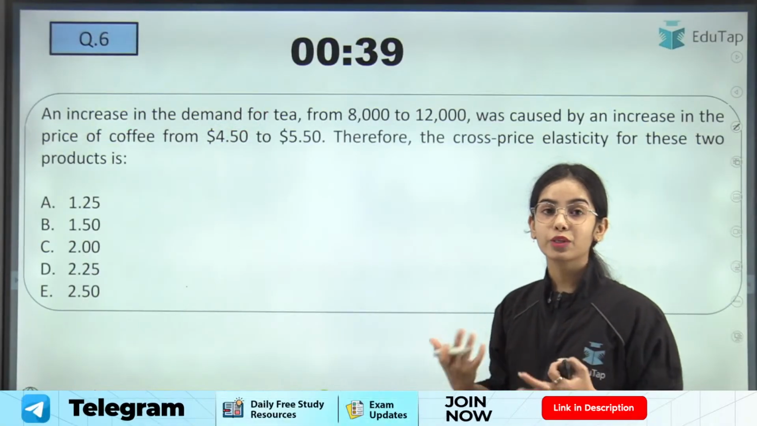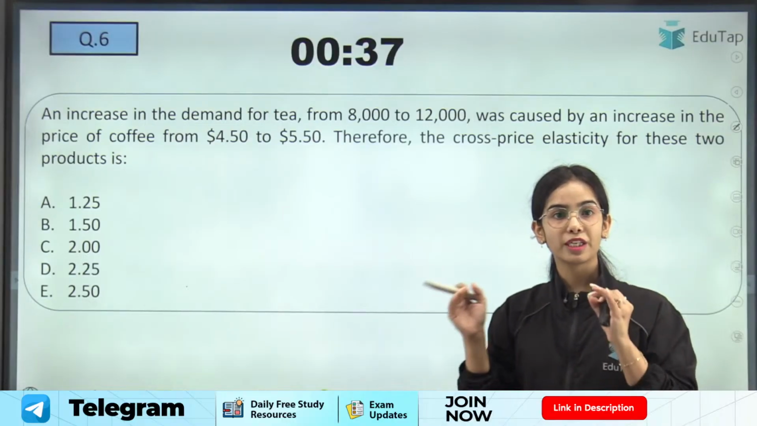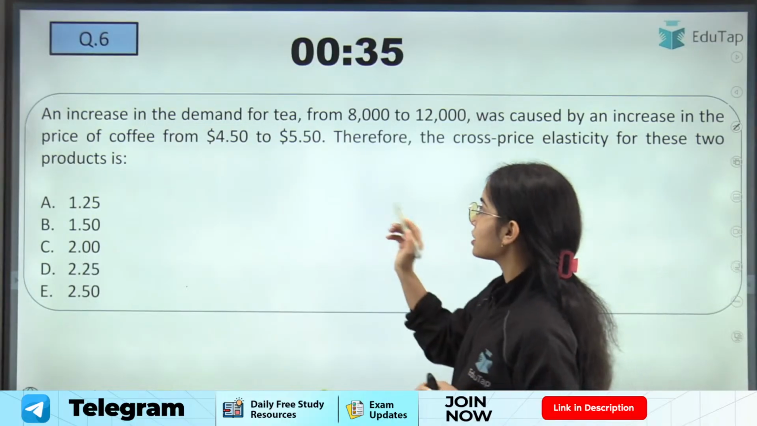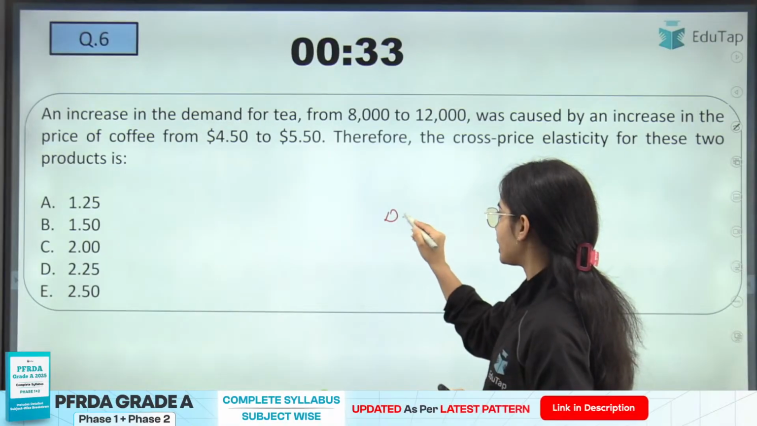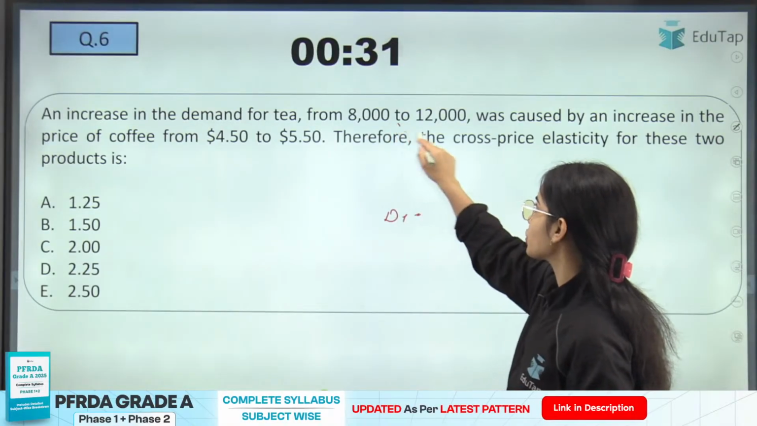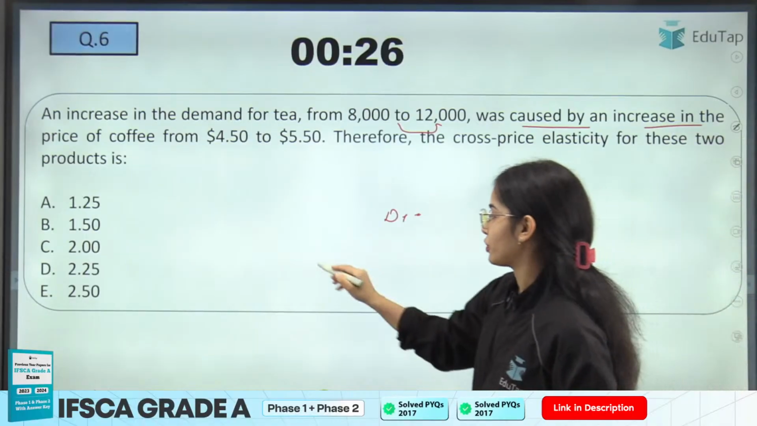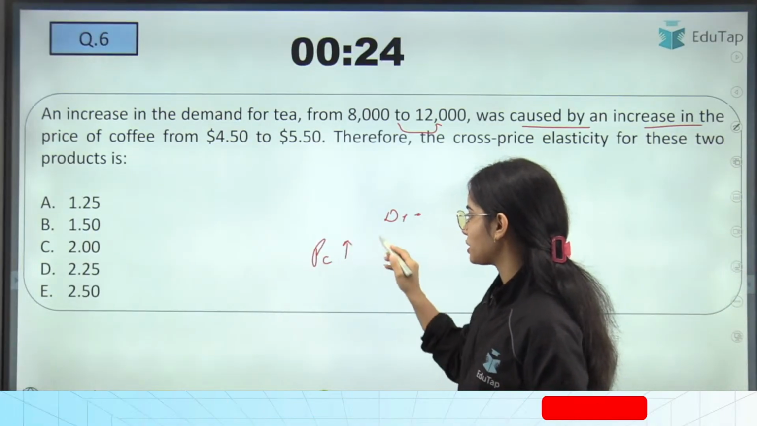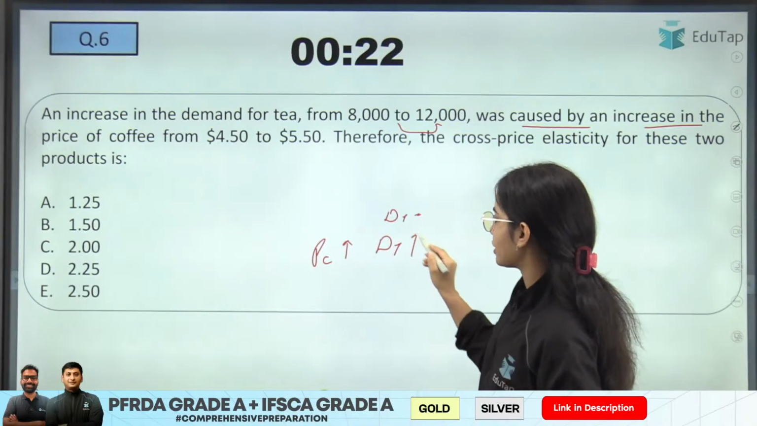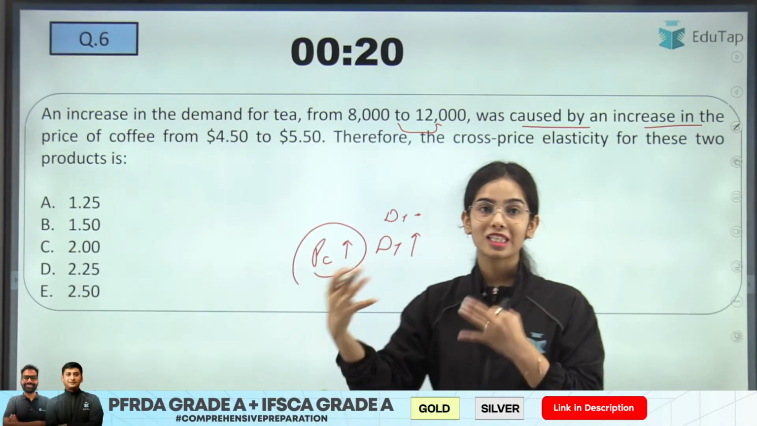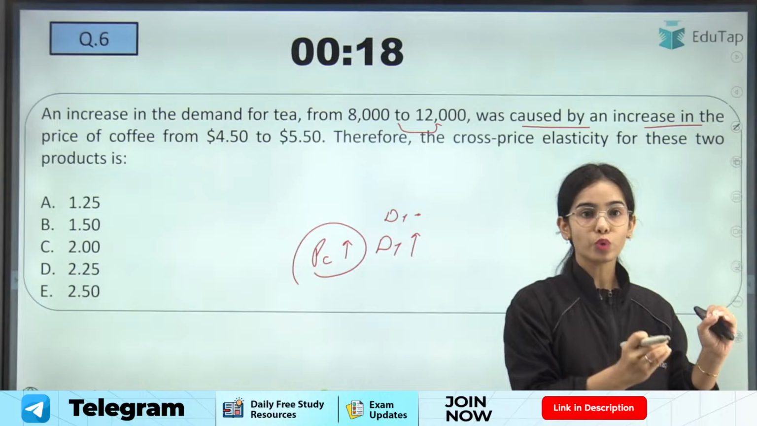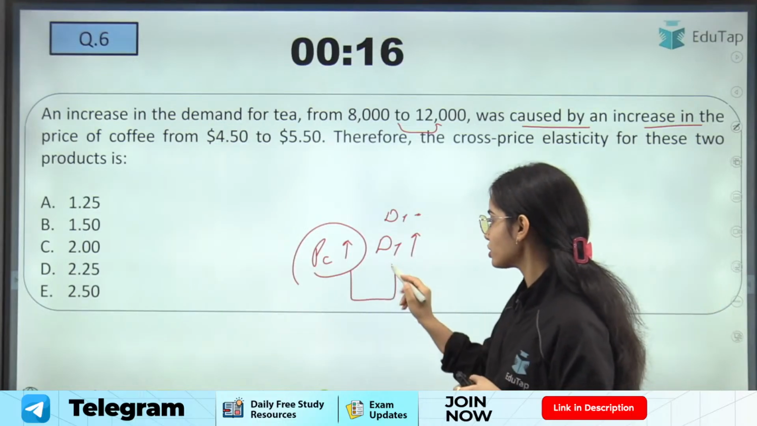Now coming to the next question, try to answer this question. You have to use the complete formula here. So there is an increase in the demand for tea. The demand for tea is increasing from 8,000 to 12,000. This was caused by an increase in the price of coffee. So if the price of coffee has increased, the demand for tea has increased. When coffee is becoming more expensive, you are shifting to tea. So these are substitute goods.